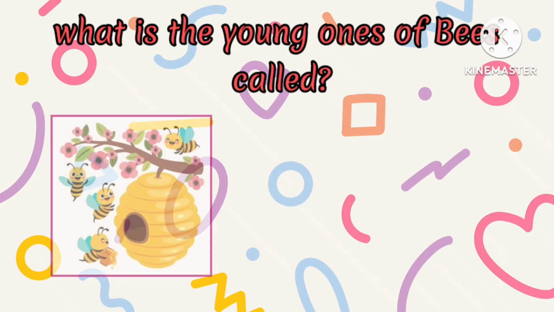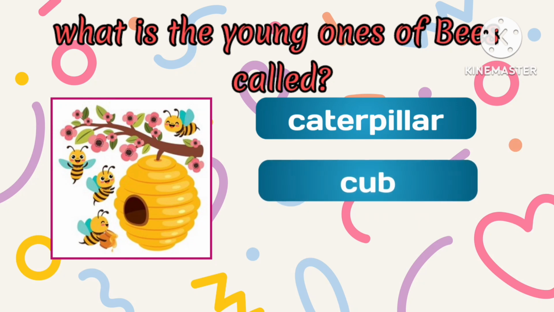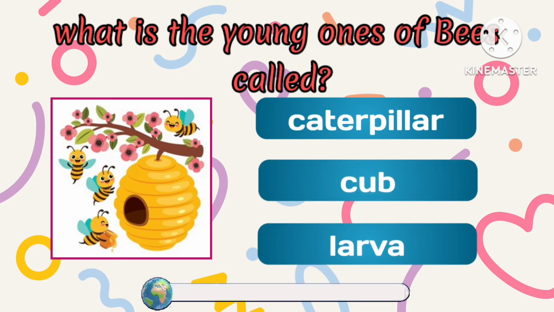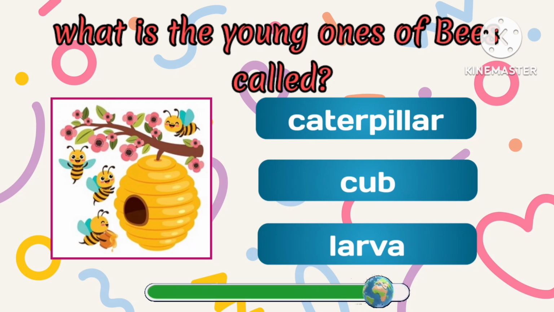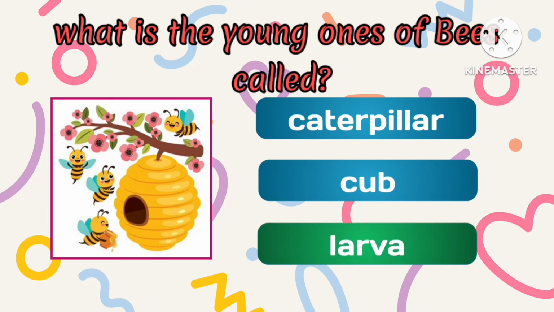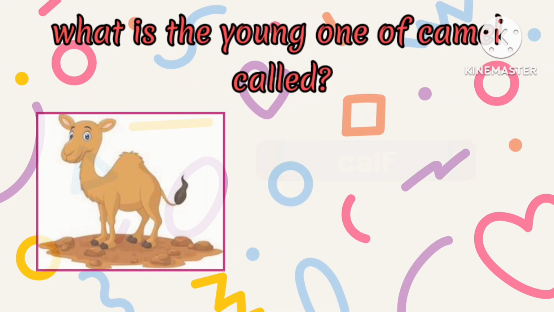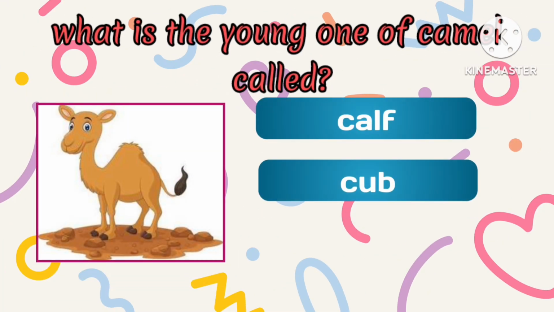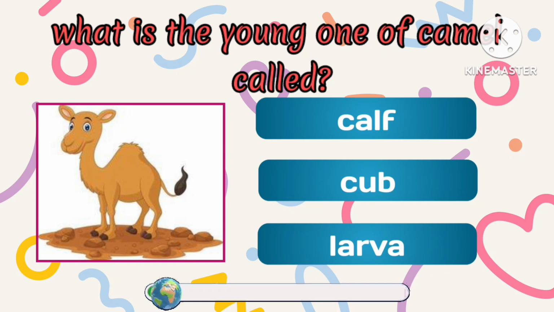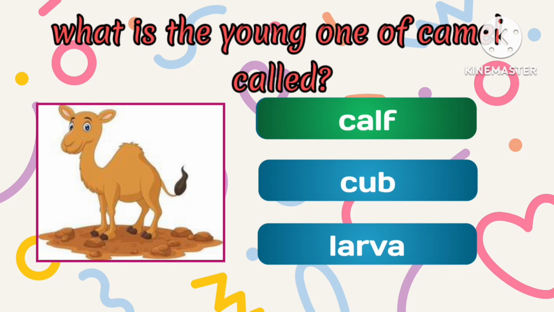What are the young ones of bees called? The young ones of bees are called larvae. What is the young one of a camel called? The young one of a camel is called a calf.